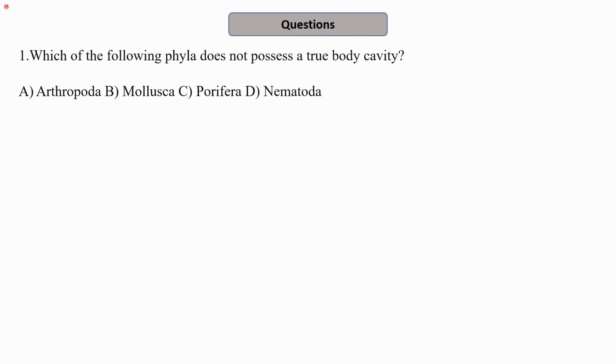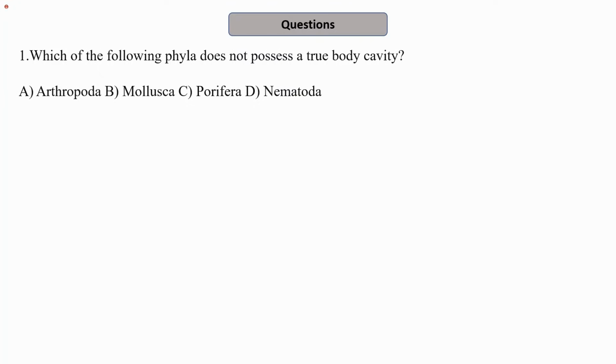So now, since we are ending with this non-chordate part, it is really important to recapitulate all the points quickly about each and every phylum. For this, I have placed certain multiple choice questions that will allow us to revisit those parts again, which are very important, and highlight some of the important characteristics of a particular phylum.